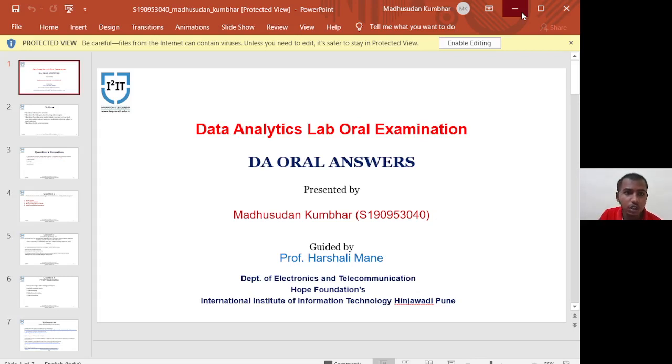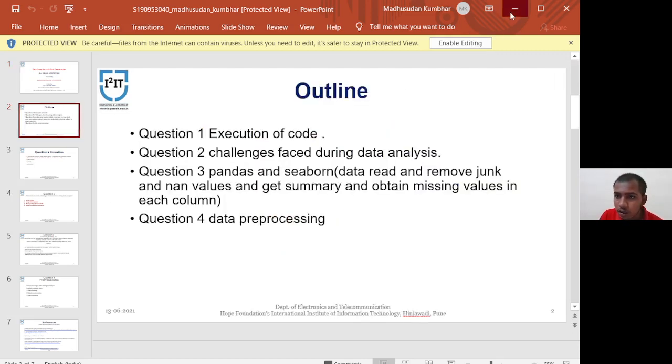Here, my first question is execution of code, that is data wrangling, in which I have to do mean removal and scaling. In the second question, I have to discuss challenges faced during data analysis. The third question is about execution of code using pandas and Seaborn. And the fourth question is about the topic of data pre-processing.